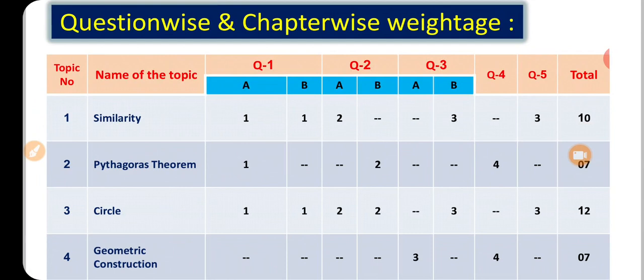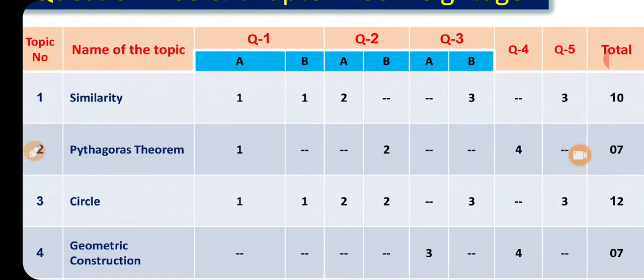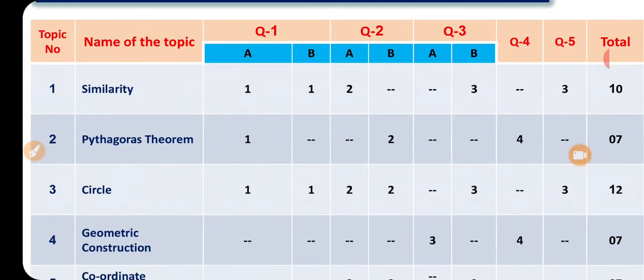Question number 1A having 1 mark, B 1 mark, question number 2A 2 marks, then question number 3B 3 marks, question number 5 3 marks, so totally 10 marks are there. Similarly, if you see Pythagoras theorem, here also there may be a question or problem in question number 1A, question number 2B, and question number 4, totally 7 marks.